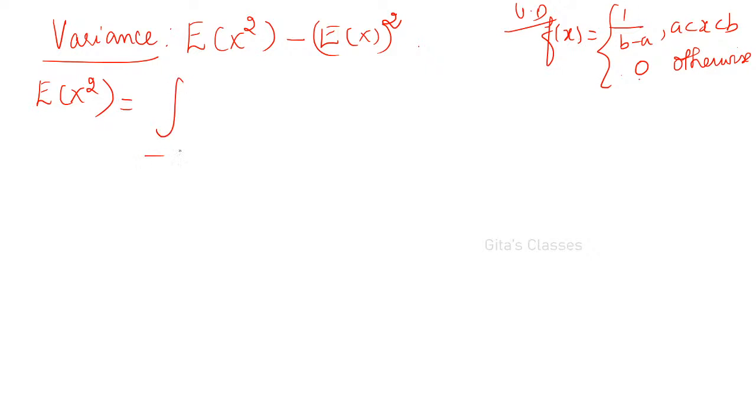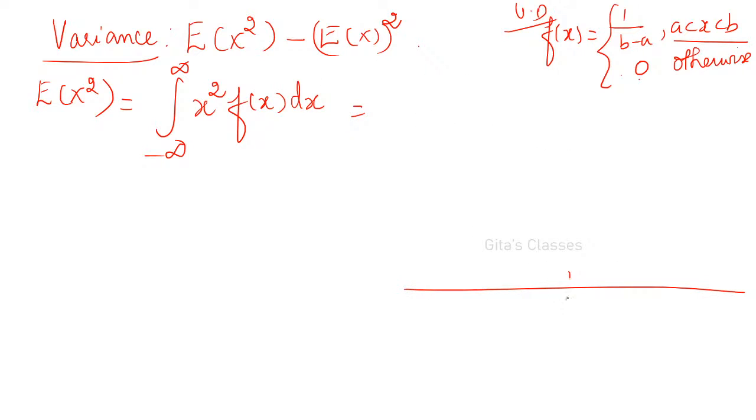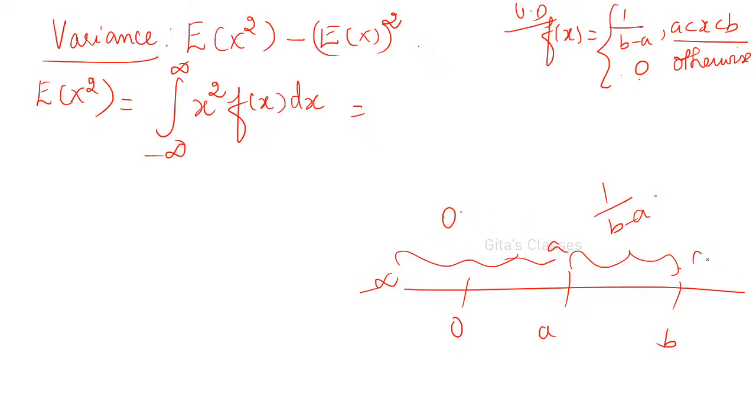So e of x squared is, by definition, the integral from minus infinity to plus infinity of x squared into f of x dx, right? Now where is it defined? From a to b only it is defined. Actually you have to understand like this. This is 0, a, b. Only in this interval it is defined as 1 by b minus a. From minus infinity to a, it is not defined, 0. And b to plus infinity, here also it is 0. Only from a to b it is defined.